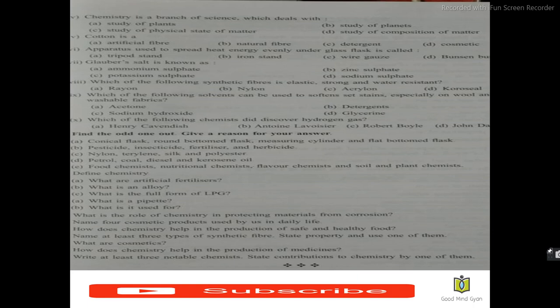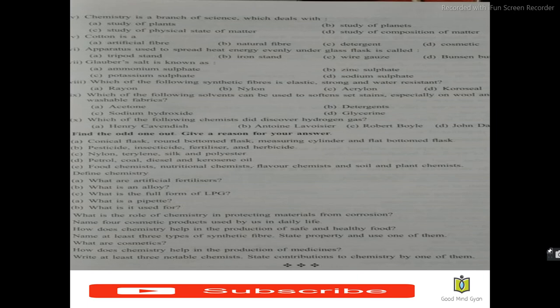Next, pesticide, insecticide, fertilizer and herbicide. The odd one out is herbicide, because the herbicide is used to kill the weeds, whereas pesticides, insecticides and fertilizers are used to protect the crops. Next, nylon, terylene, silk and polyester. Here nylon, terylene and polyester are artificial fibers and silk is a natural fiber. So the odd one out is silk.